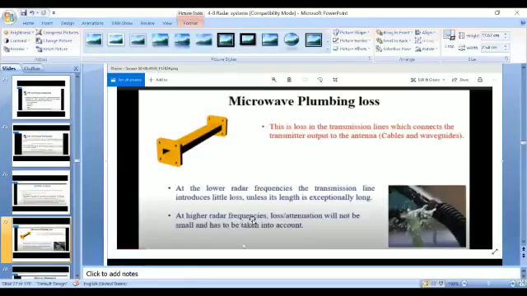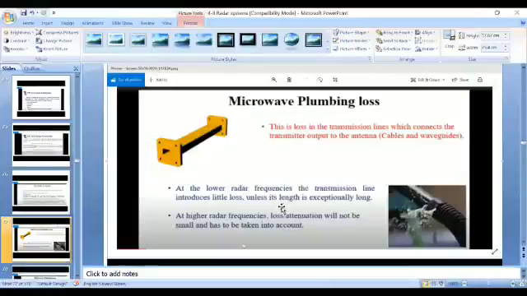Because why are we going for the modulation concept? See, everything is linked. Every subject in second year, third year, final year is interrelated to our subject. If you learn the subject with interest, you can interlink. At lower frequencies, losses are less. At higher frequencies, the losses are high. That's why we are going to the concept of modulation.